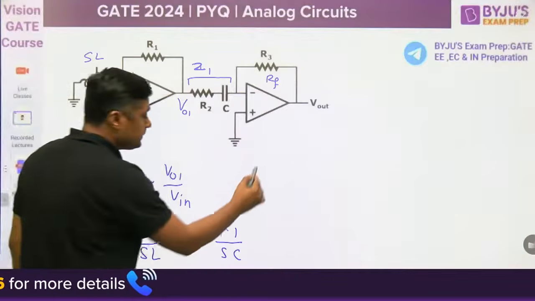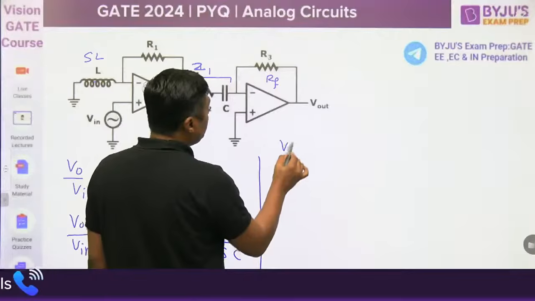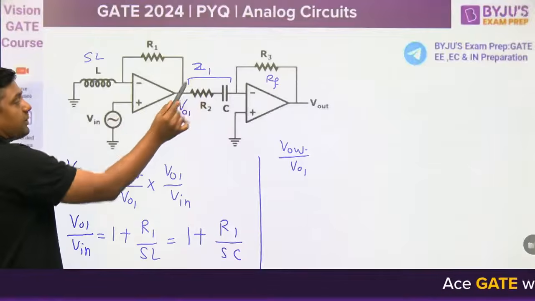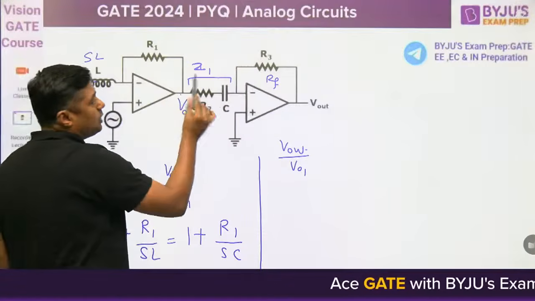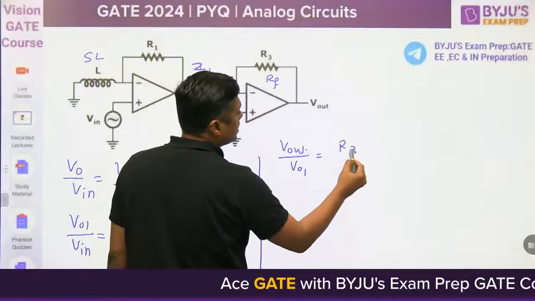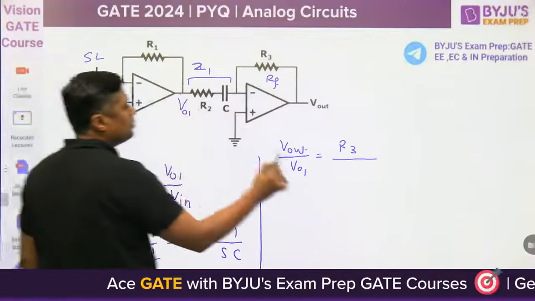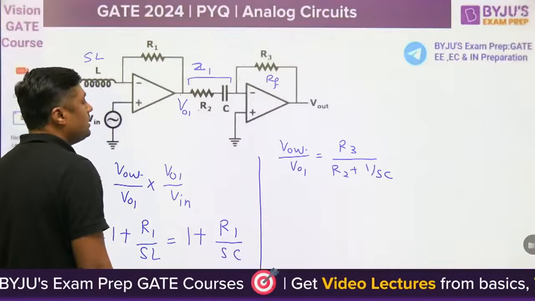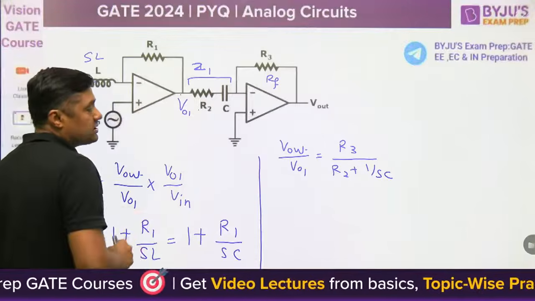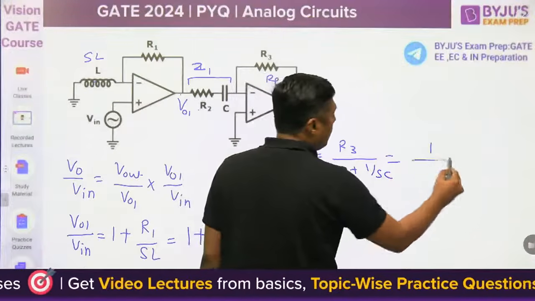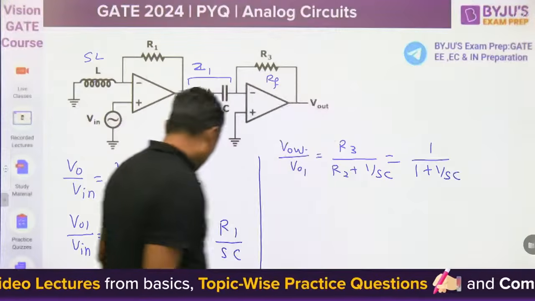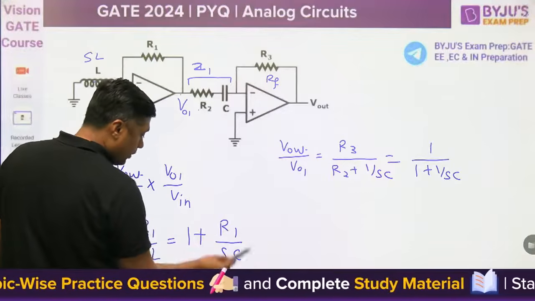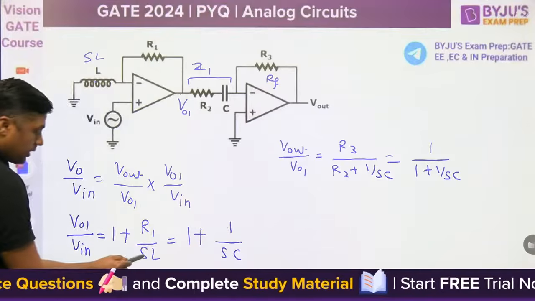What is the second? Vout by V01. This is the inverting operational amplifier. What is the inverting gain? RF upon Z1. So R3 upon Z1. What is the Z1? R2 plus 1 by SC. The impedance is because of that 1 by SC. What is the R3 and R2? 1, 1. So 1 upon 1 plus 1 by SC. And R1 is also 1. L is equal to C.